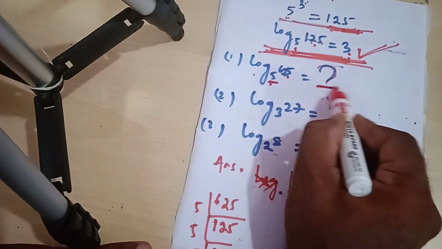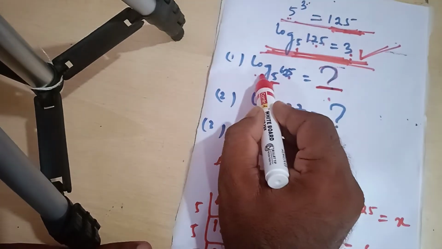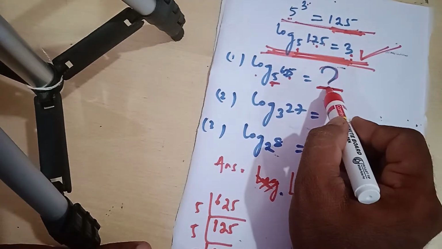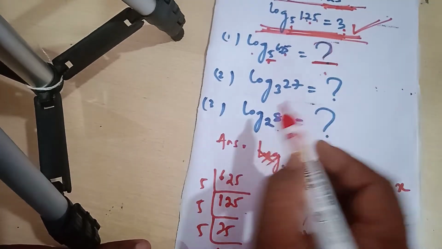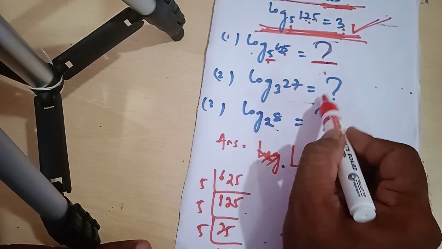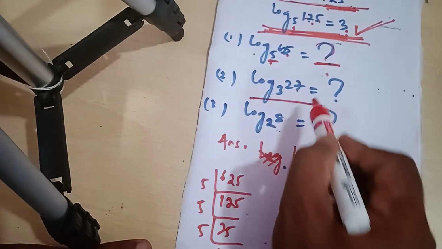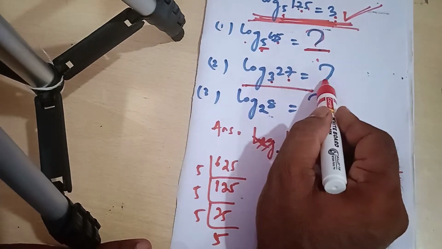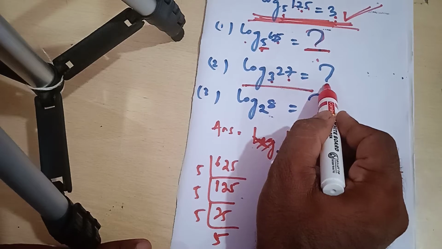Then we are going to find out the power. Log 625 to the base 5 is equal to how much? Again, log 27 to the base 3 is equal to how much? So this is number, this is base, this is the power. The answer will be power.